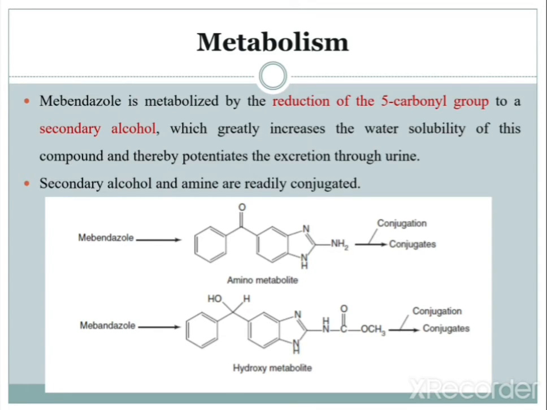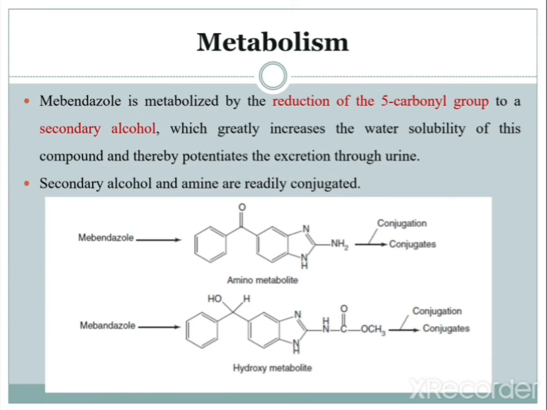Again, the secondary alcohol and amine are readily conjugated. So the secondary alcohol metabolite or the amine metabolite will be conjugated. In the pictorial diagram you can see mebendazole, given by an arrow. The amino metabolite is there at the R1 position, meaning at the second position there is NH2, the amine derivative of mebendazole. It is subjected to conjugation and conjugates are formed.